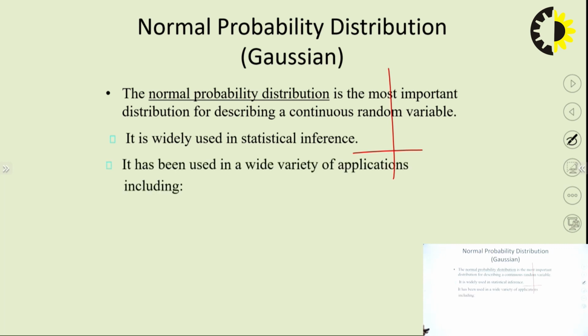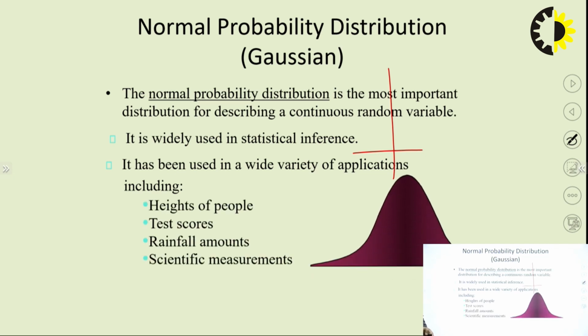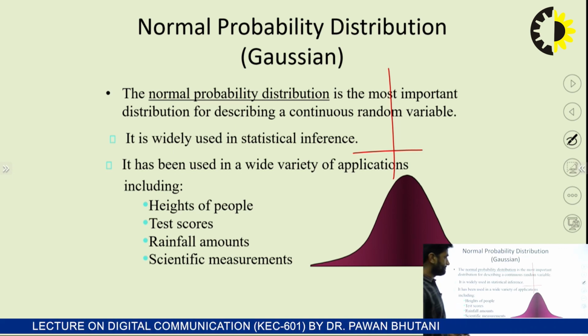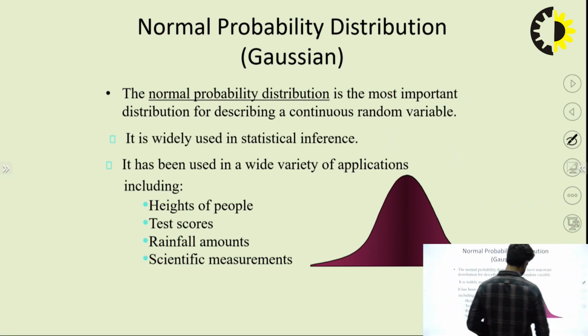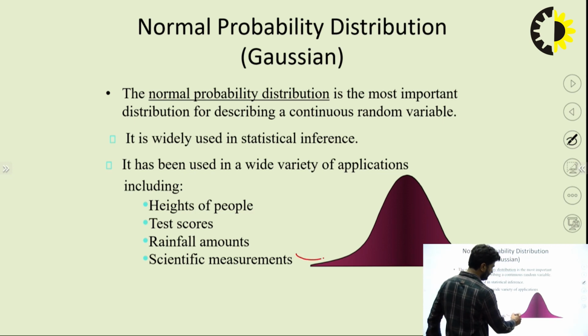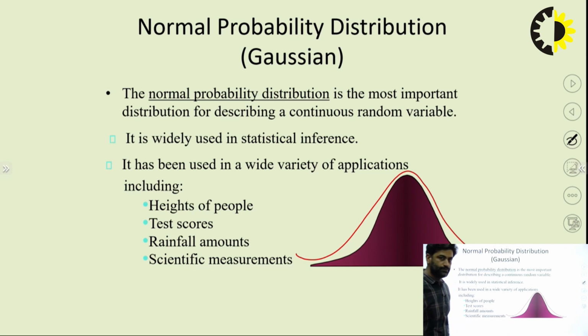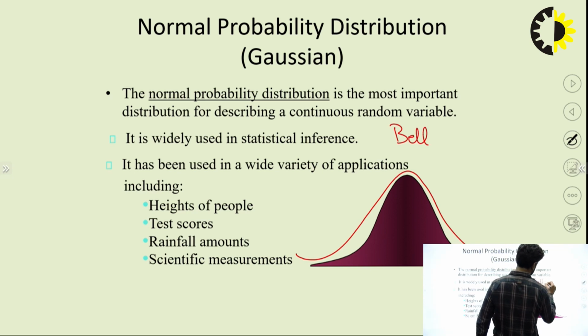It's been used in a wide variety of applications, including height of people, test scores, rainfall, scientific measurements. Now this is the graph you can see here. It's a bell-shaped curve.